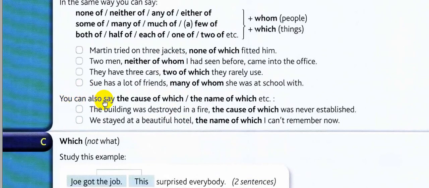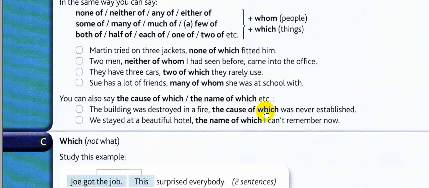You can also say the cause of which, the name of which. The building was destroyed in a fire, the cause of which was never established. Okay, cause gives a reason, the cause of. So here the extra information is giving you the reason. He stayed at a beautiful hotel, the name of which I can't remember now. The name of which, so here we're talking about the name of the hotel, and the cause of the fire.